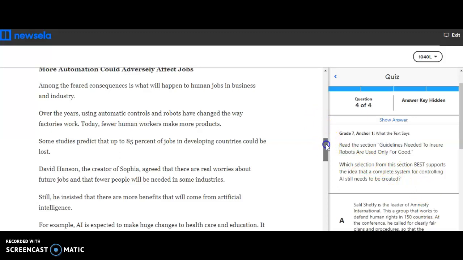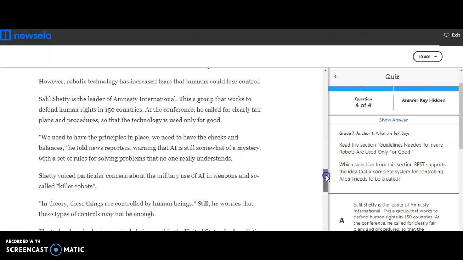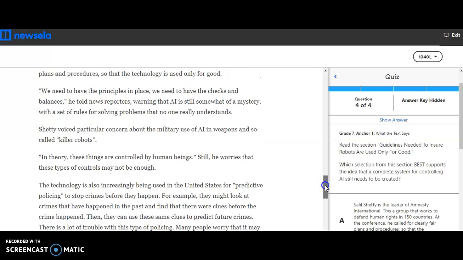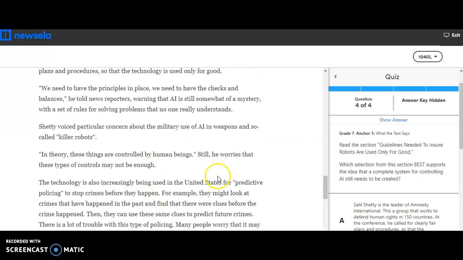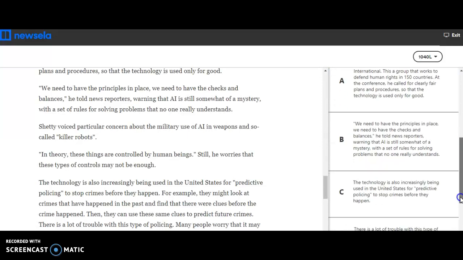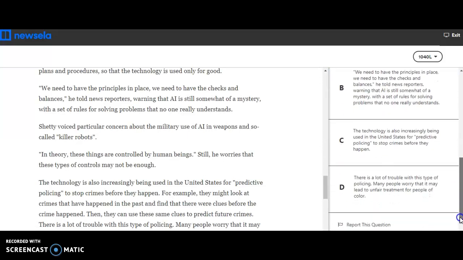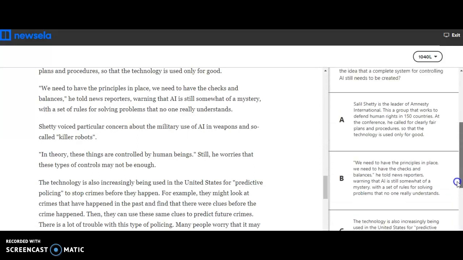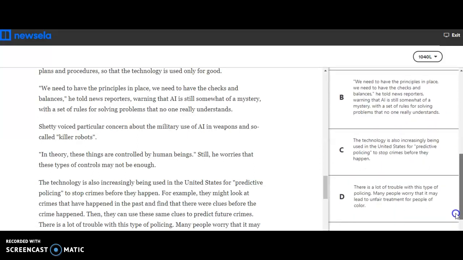So the last one is from this section. And the question says, which selection from this section best supports the idea that a complete system for controlling AI still needs to be created? So which passage really shows that we need something to control artificial intelligence? We can't just let it run wild. So you might be looking for why it might be a bad idea for AI to just be free to do whatever they want.